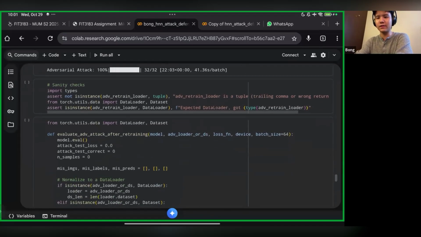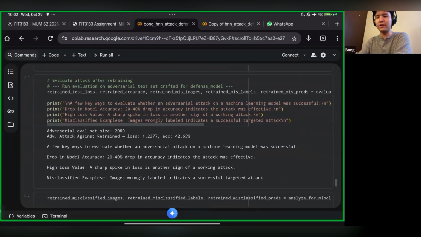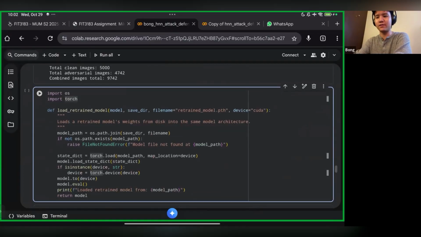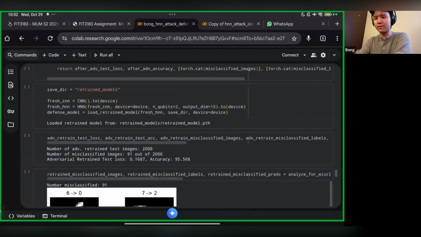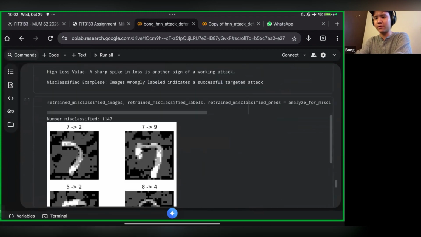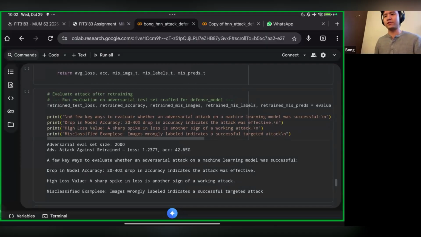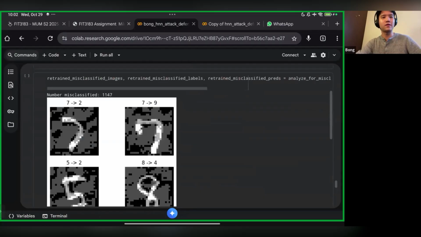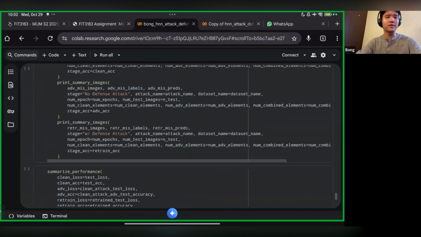And then we evaluate the model under attack, and we notice that the model itself only has 42.65% accuracy over here, and it's not very good because it misclassified 1,147 pictures, so that's about half of them, and there are a few reasons for that, right?